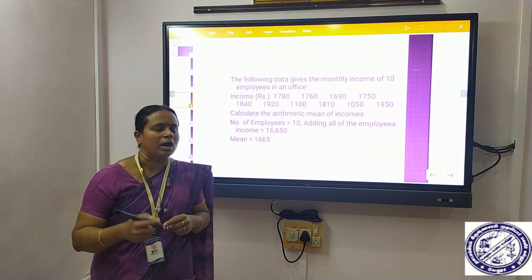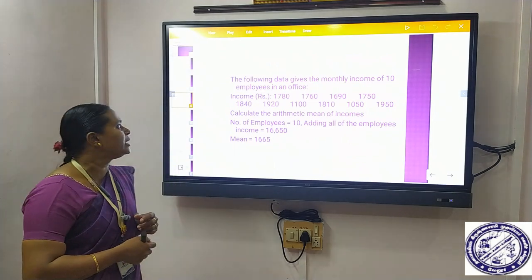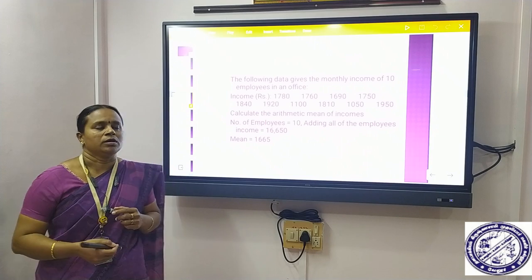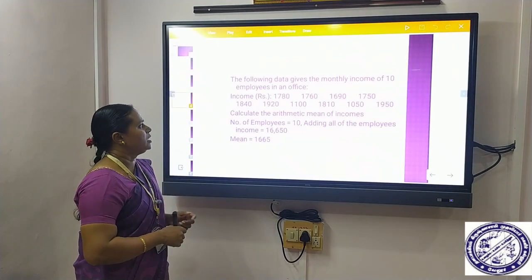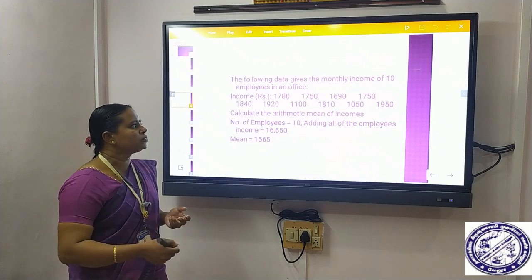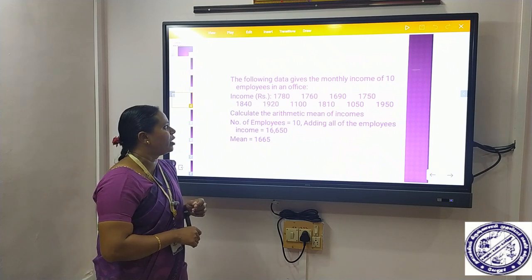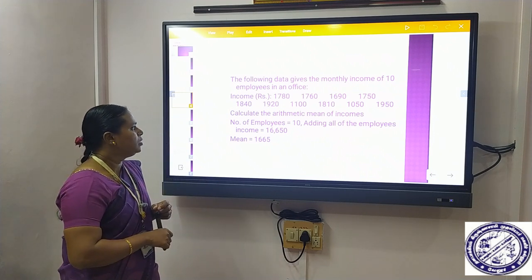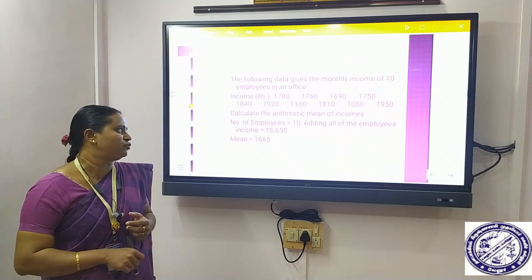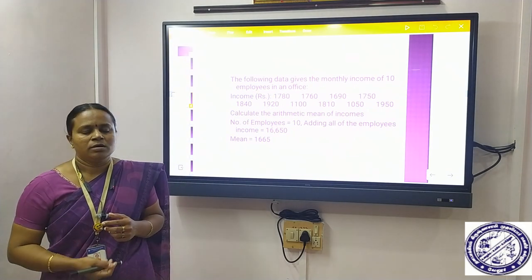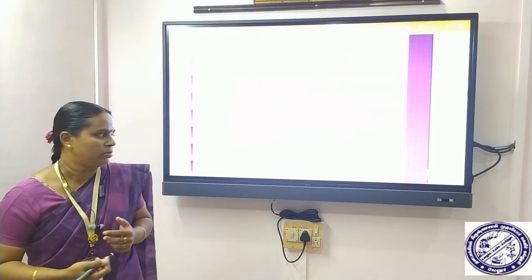Next we look at an application. Suppose in an office we are going to calculate the average salary of each employee. Here I have taken 10 employees' incomes in a month. The incomes are 1870, 1760 and so on. Now we calculate the arithmetic mean of the employees' income, so that we can predict the average salary of a newcomer for the forthcoming year.